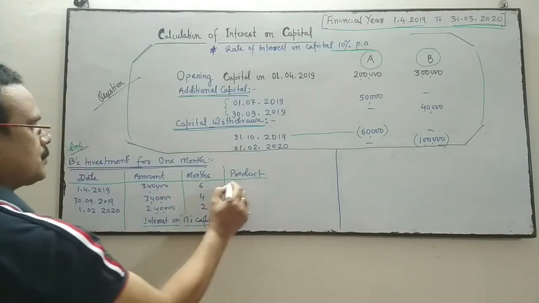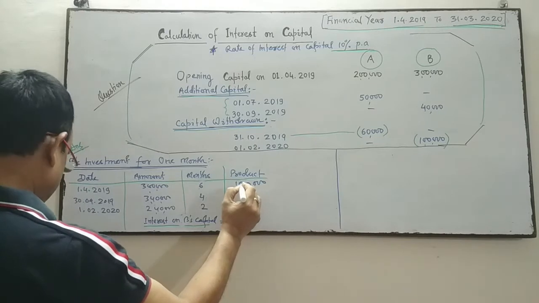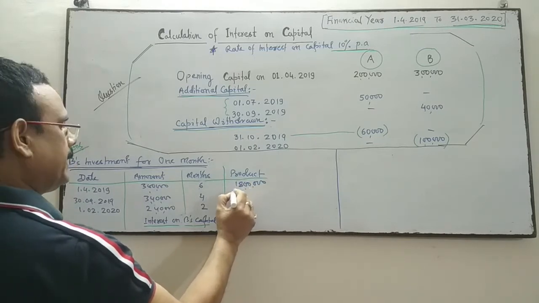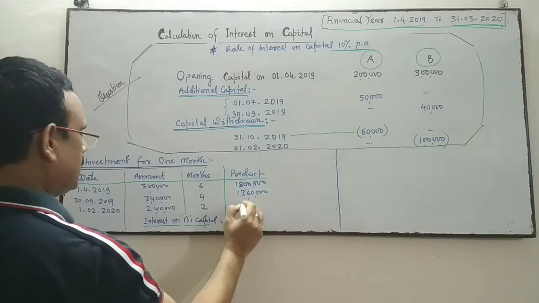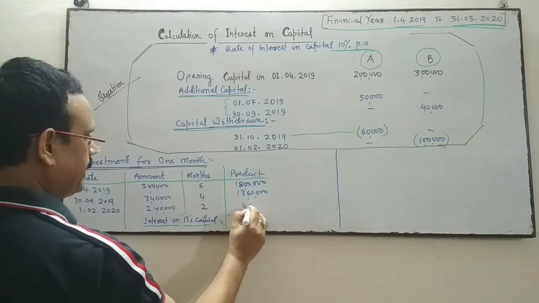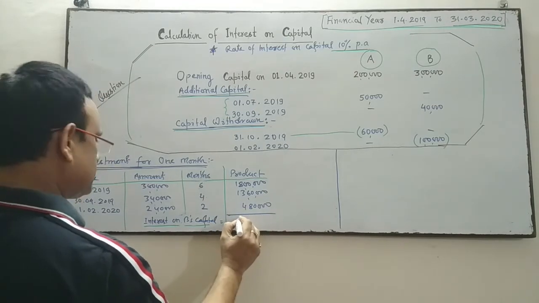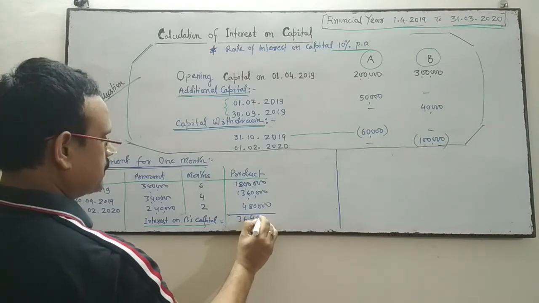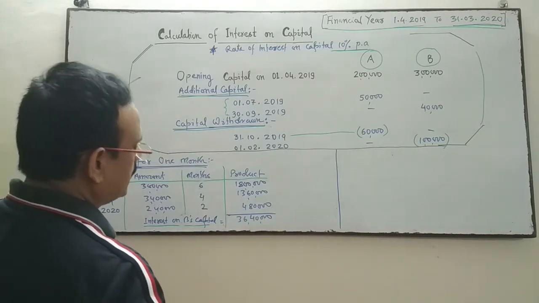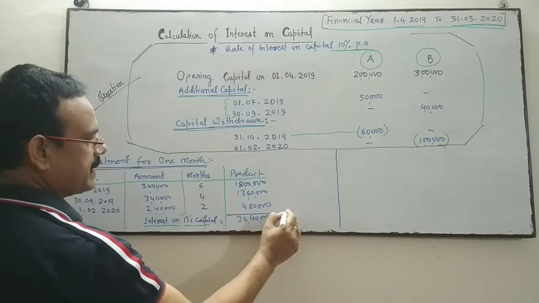So total is 18 lakhs, 13 lakh 60,000 and 4 lakh 80,000. So total of the product is 36 lakhs 40,000. So we'll calculate the interest on B's capital.